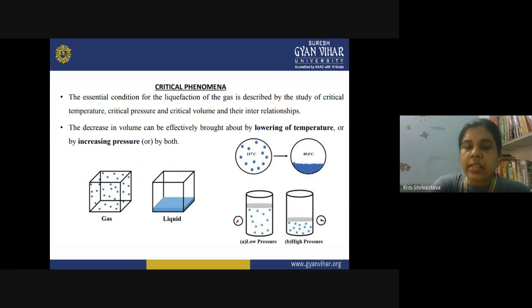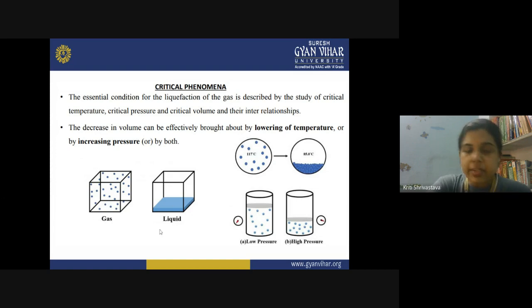Or you can say these forces of attraction are so weak that they cannot hold the molecules together. So these molecules are free to move. In whatever container of whatever volume you fill them, they will occupy the entire volume, and consequently the pressure will decrease.